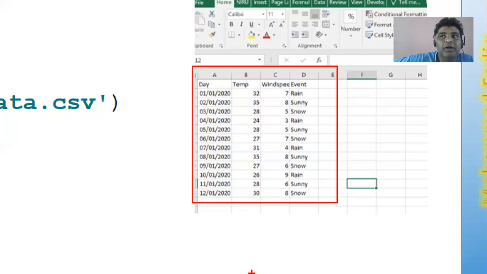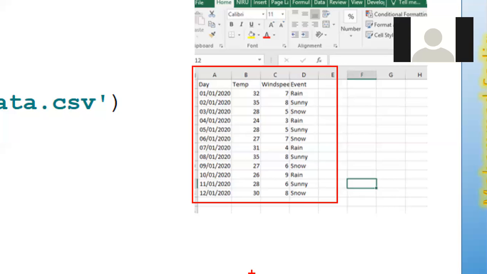But see what happens: comma separated values means each column's data will be separated with a comma, but it can even be separated with any special character. If you have worked with Excel, we have this concept of importing data. When you import data, we use delimiters to split it. In the delimiters, you can specify whether you want to split the data based on a comma, a semicolon, a hyphen, a space, or any special character.